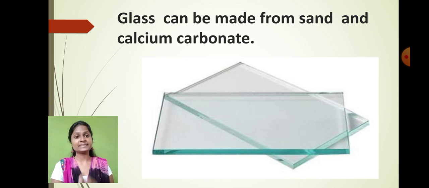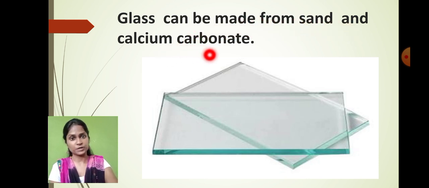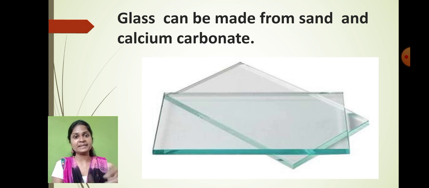In the last lecture we learnt that glass is made up of sand and calcium carbonate. When we combine sand and calcium carbonate together, we get glass material. But this glass material cannot be converted back to sand and calcium. It is not possible. Am I right? As we cannot change the glass back to calcium and sand, this change is called what? Irreversible change, which cannot change back.